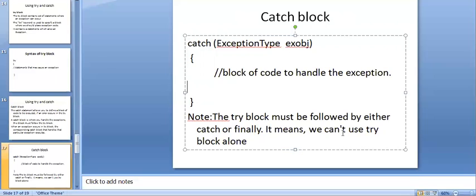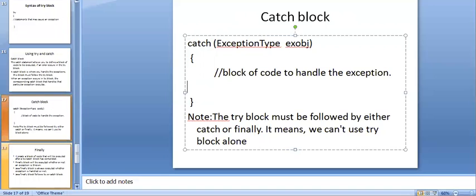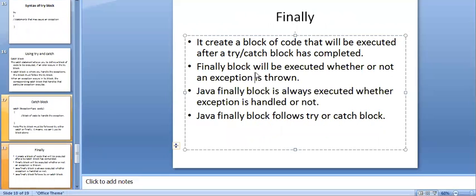It means we cannot use a try block alone. This is a simple note you have to consider here. Now, what is the finally block? The finally block will be executed whether an exception arises or not. It is always executed whether the exception is handled or not.